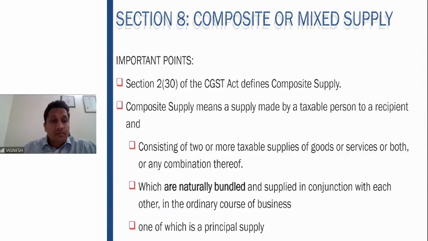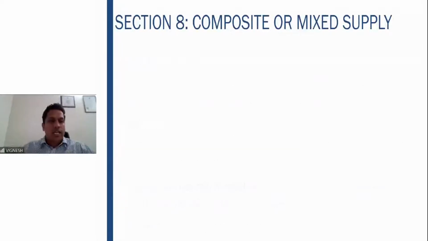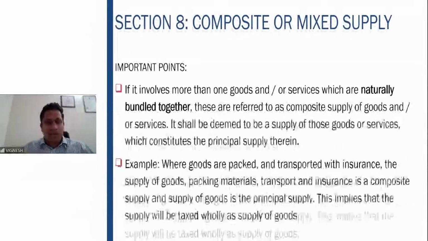As I told you here, if it involves more than one goods or services which are naturally bundled, it is a composite supply, deemed to be a supply of the goods which constitute the principal supply. Examples here: goods are packed and transported with insurance. The supply of goods, packing materials, is a composite supply. Supply of goods is the principal supply. So therefore, the entire thing will be taxed wholly as supply of goods.